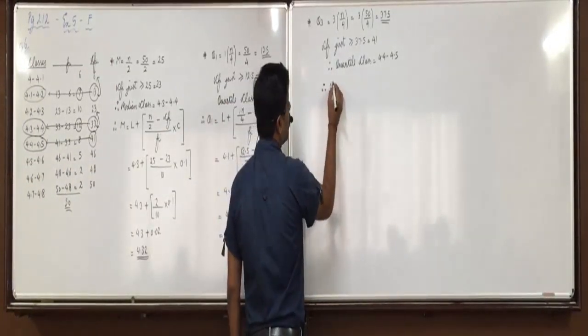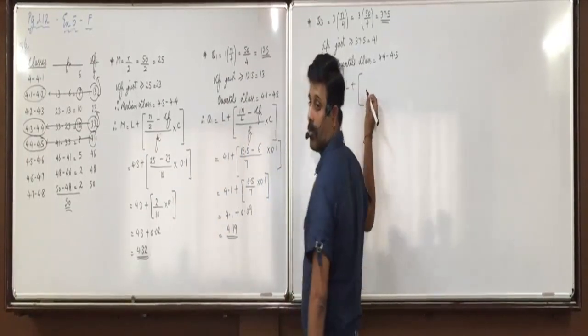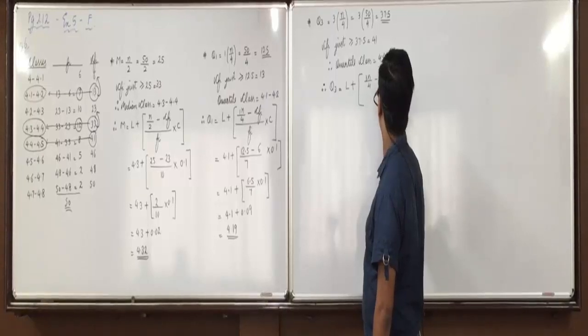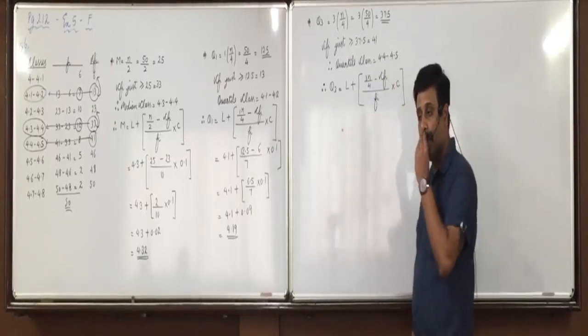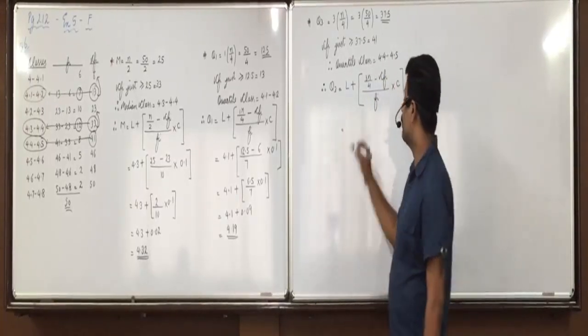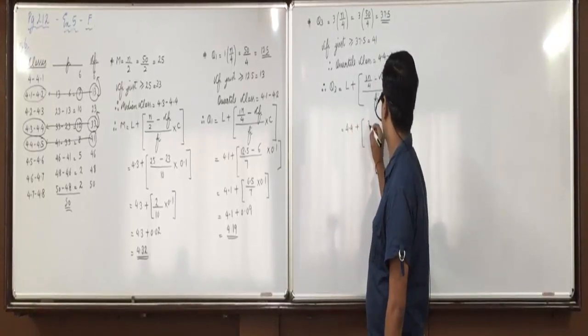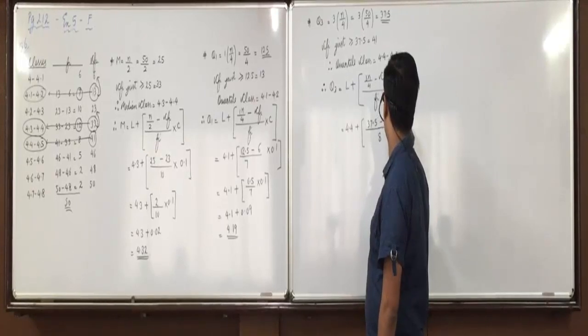Q3 is equal to L plus (3N by 4 minus CFI) upon FI into C. Yes, so 4.4 plus (37.5 minus 33) upon 8 into 0.1.